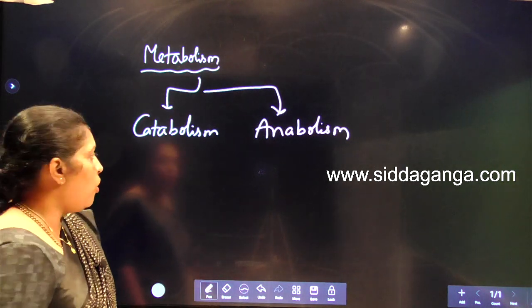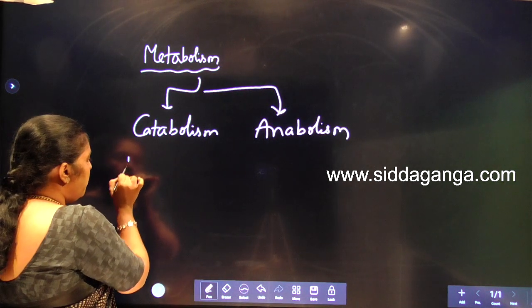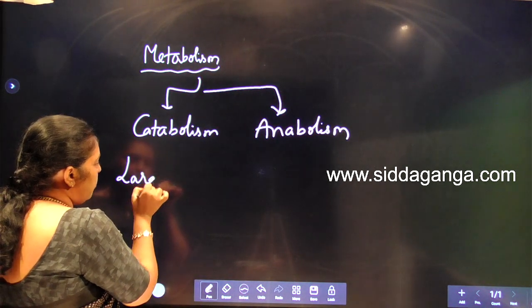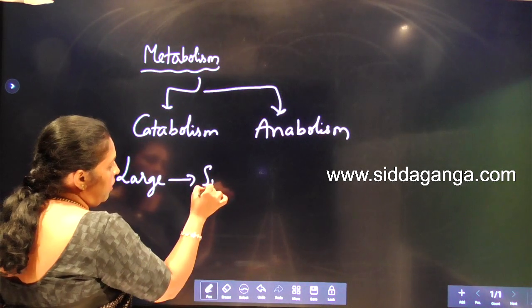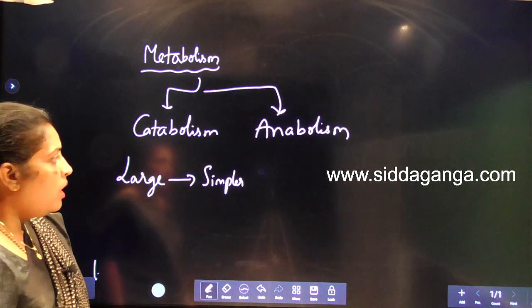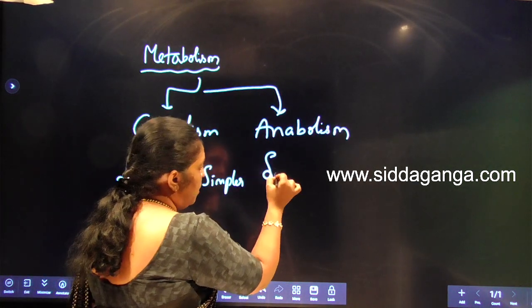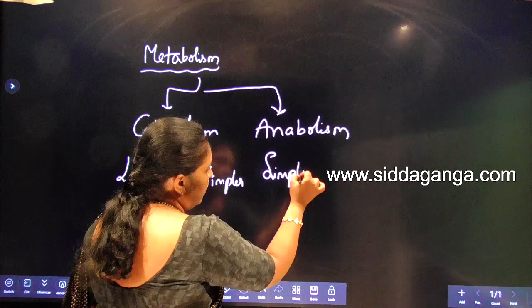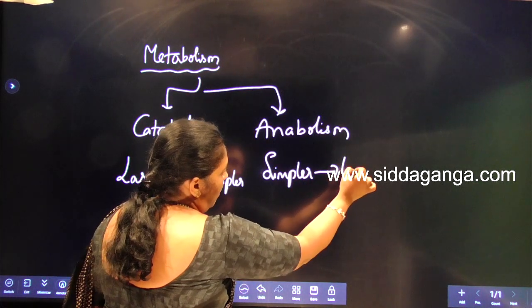What is catabolism? Catabolism means breaking larger molecules into simpler ones. Anabolism means using simpler molecules to form a larger molecule.